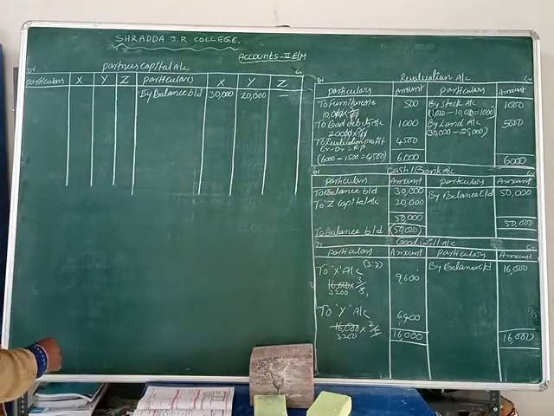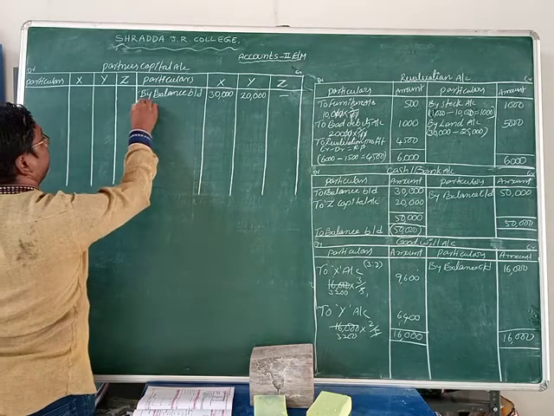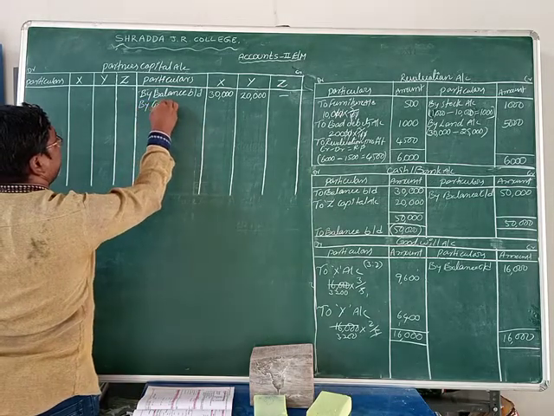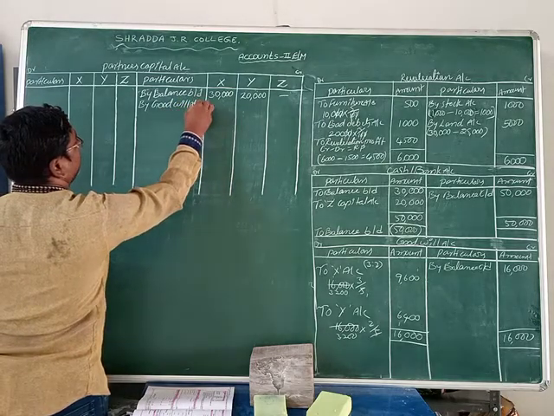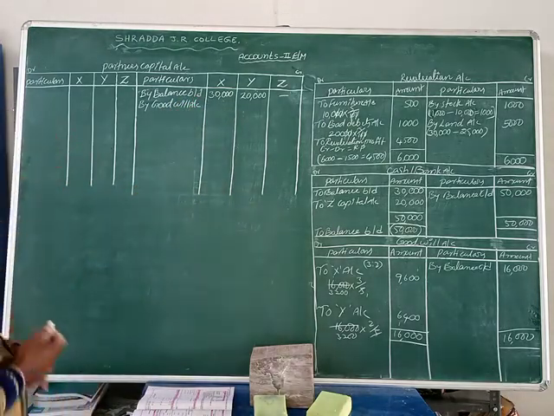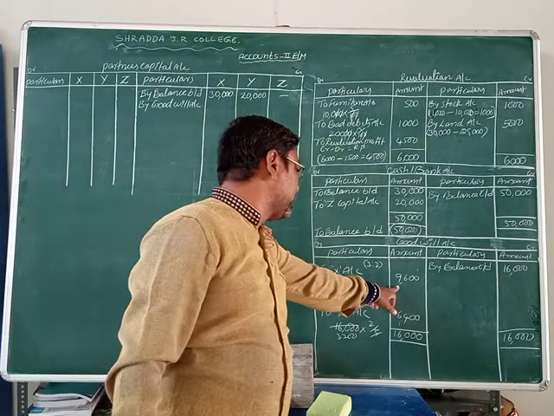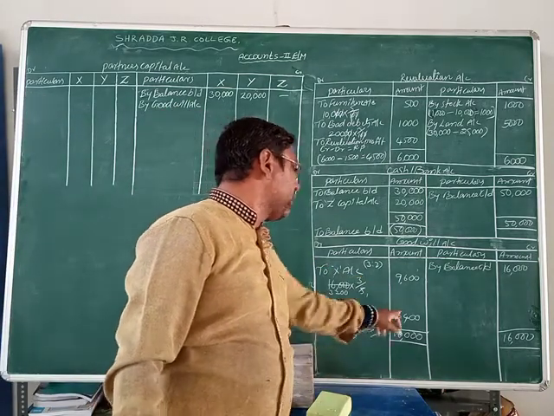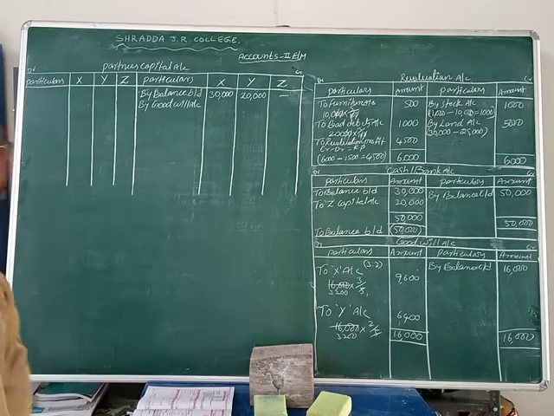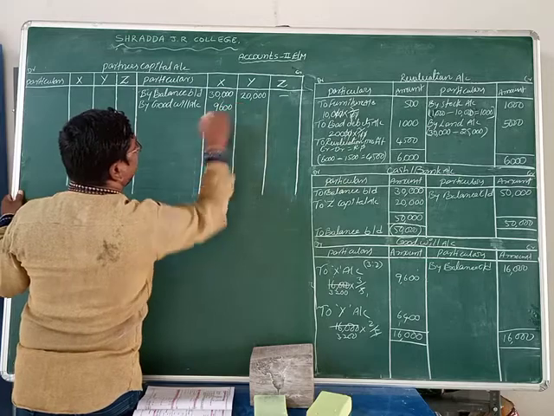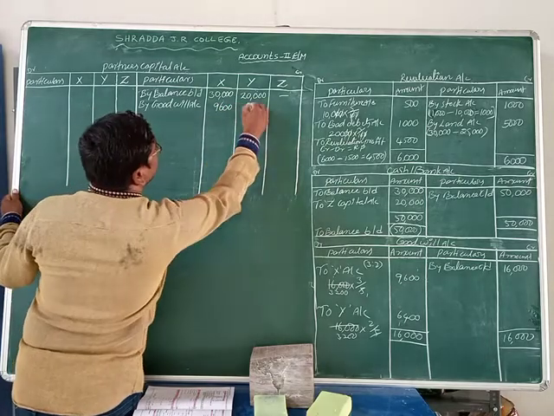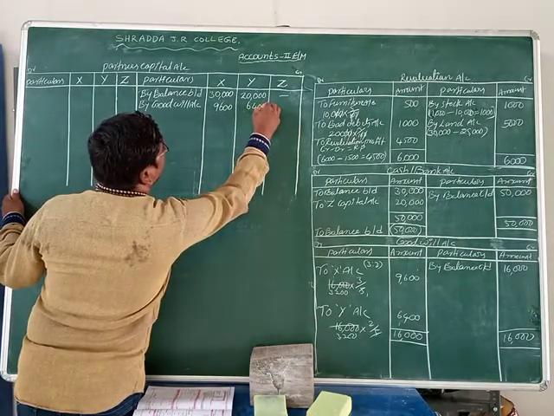So next, by goodwill account. What is the goodwill we can distribute? X is 9,600 and Y is 6,400. We take that amount here: 9,600 for X and 6,400 for Y.